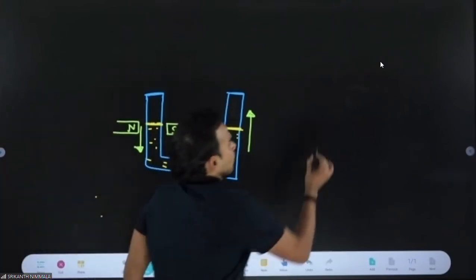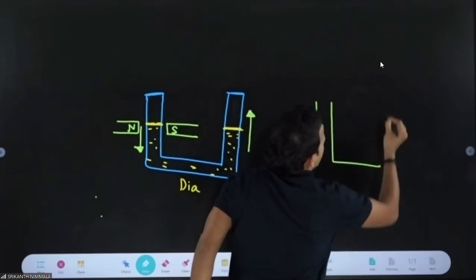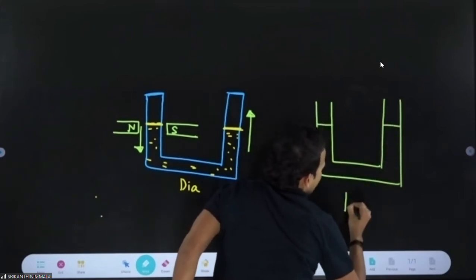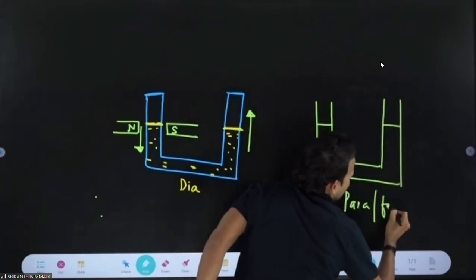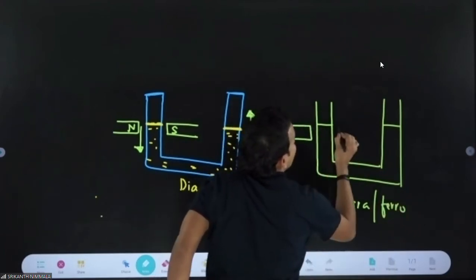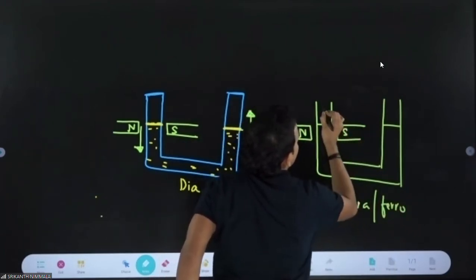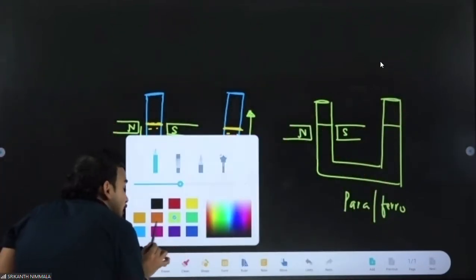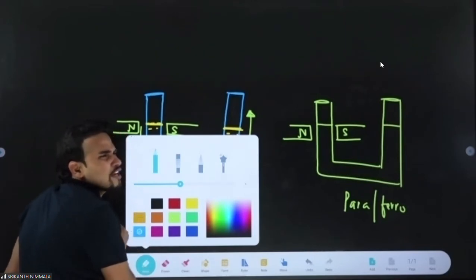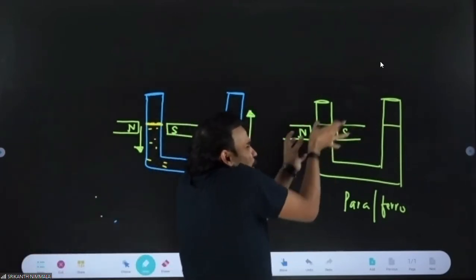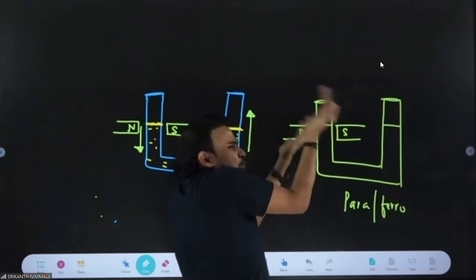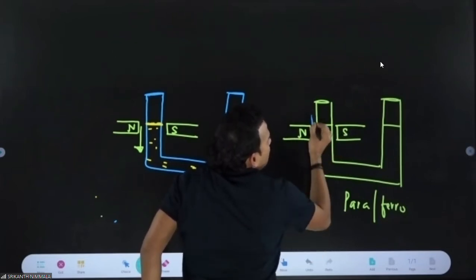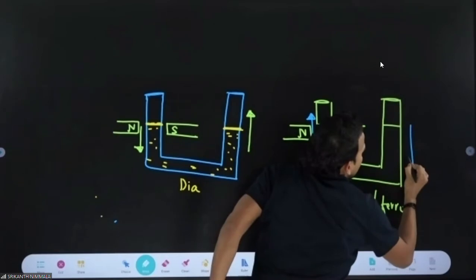Now you tell me, if the same experiment I am doing, but now in the U-tube I am putting some paramagnetic or ferromagnetic liquid. What will happen if I now bring the poles? Come on. If it is para or ferro, that liquid will suffer attraction. More and more liquid will be pulled towards the magnet by its attractive force. So in the arm where you bring the magnet, the liquid level will rise. And in the other arm, the liquid level will fall.